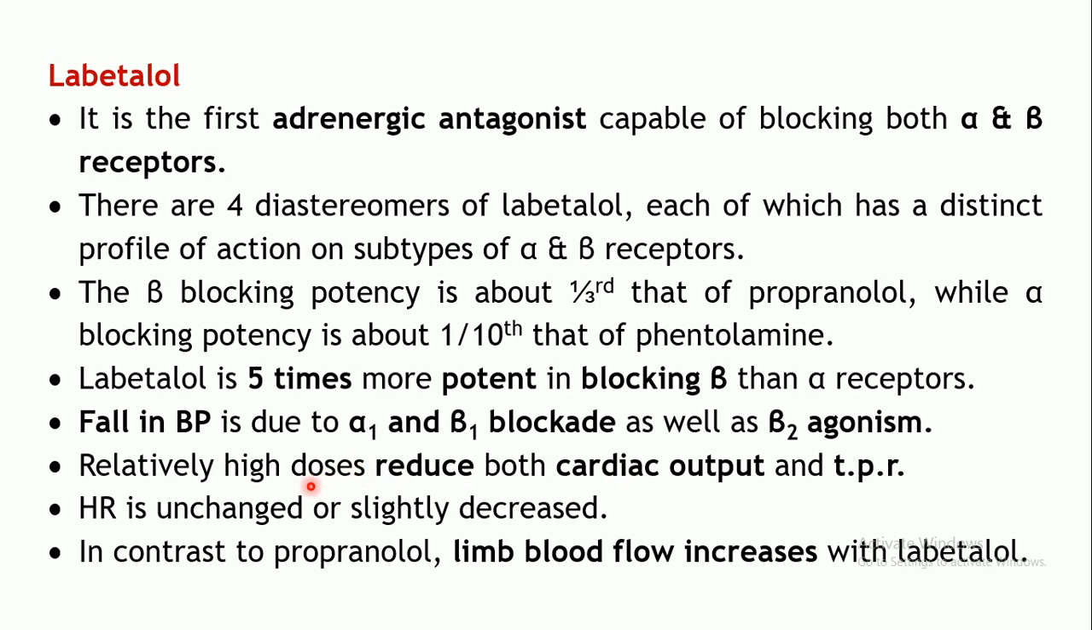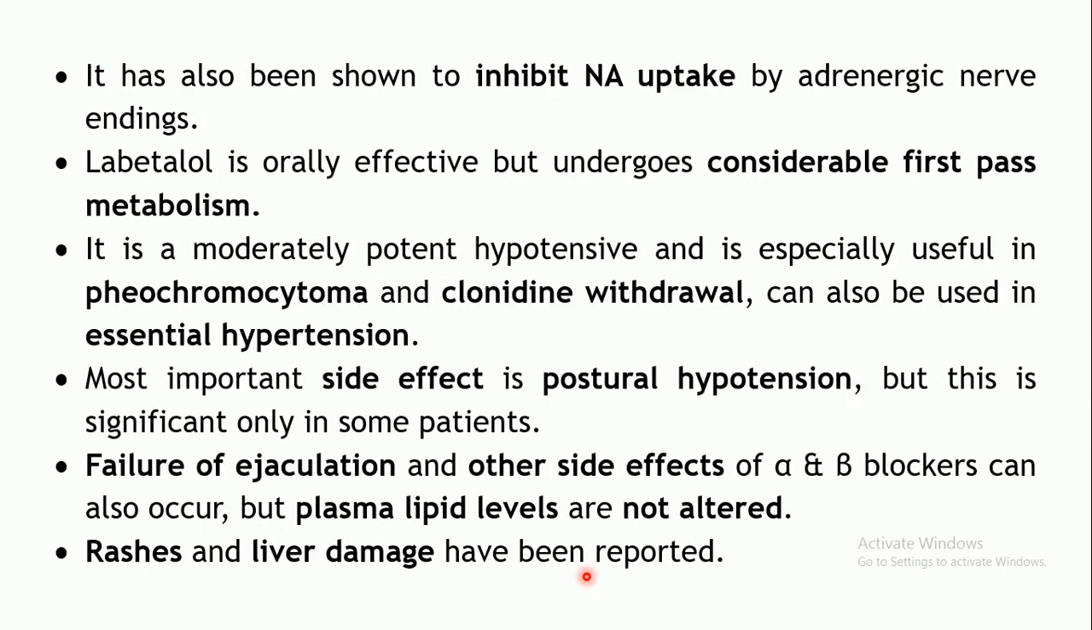At relatively higher doses, again it can reduce the cardiac output and even the total peripheral resistance. Heart rate usually remains unchanged or it may be decreased slightly. Then when you compare it with propranolol, this particular drug can increase the blood flow to the limbs. So this is a plus point. It can be beneficial in peripheral vascular diseases also, or it may not worsen the peripheral vascular diseases. Apart from this, one more action is that it will inhibit the noradrenaline uptake also.